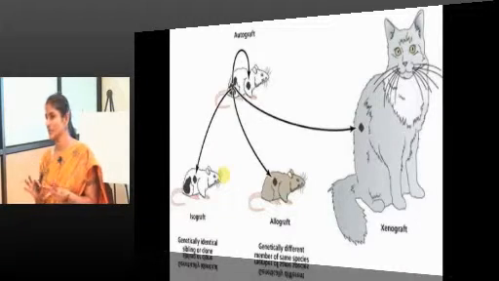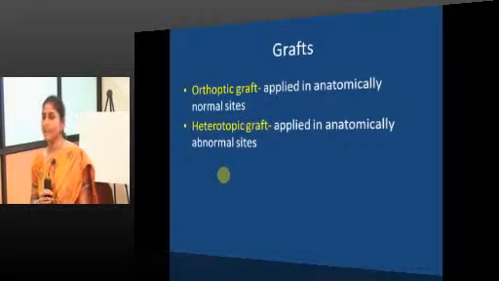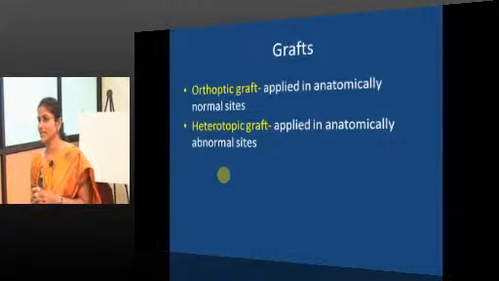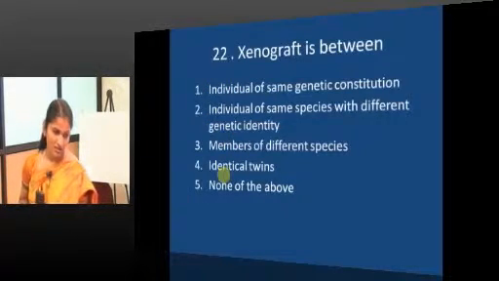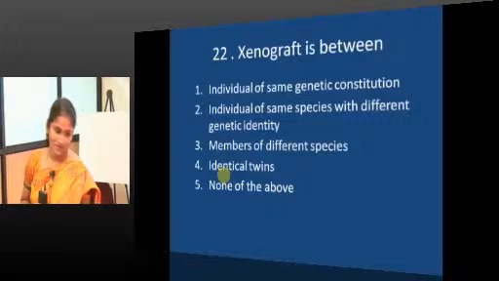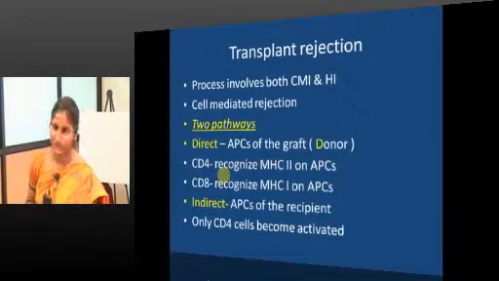Xenograft is between different species. Graft applied in anatomically normal sites is orthotopic, in different sites, heterotopic. So, xenograft is between members of different species. Identify the wrong statement, we will go to the explanation, then come back to the question.